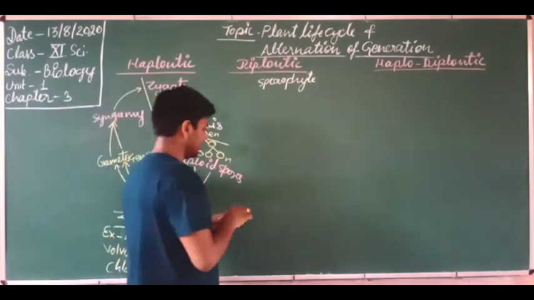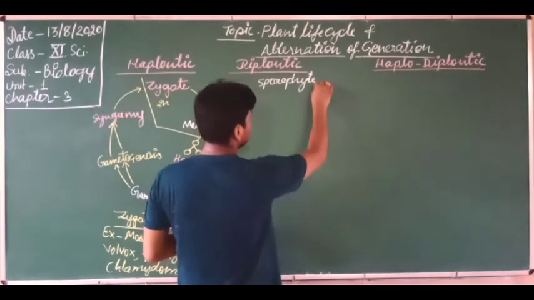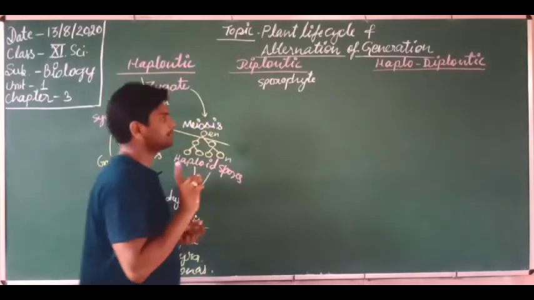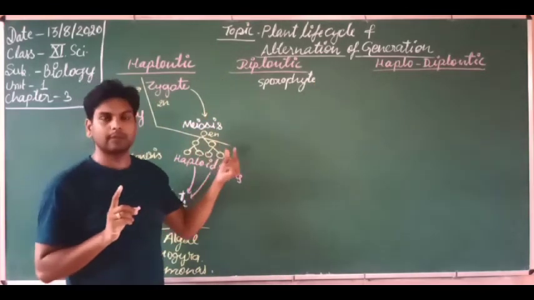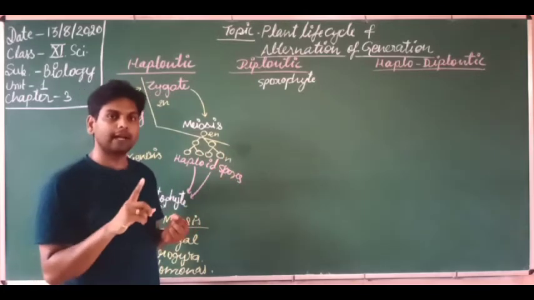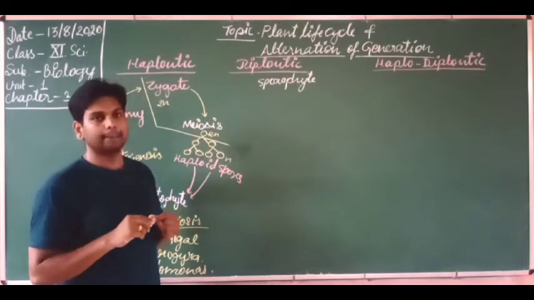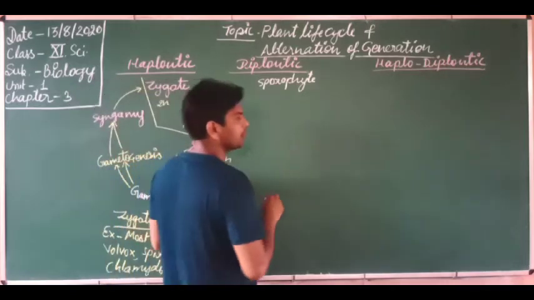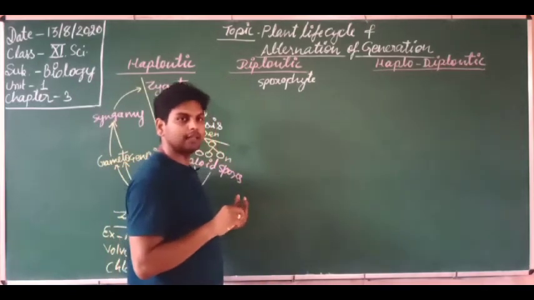Dear students, the cell of the sporophyte undergoes meiosis to produce the spores.